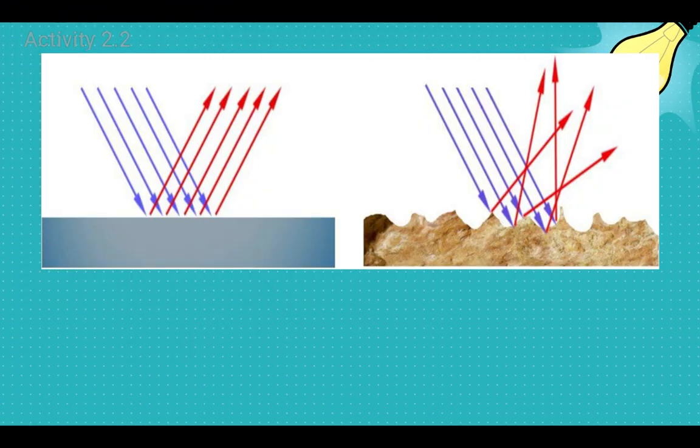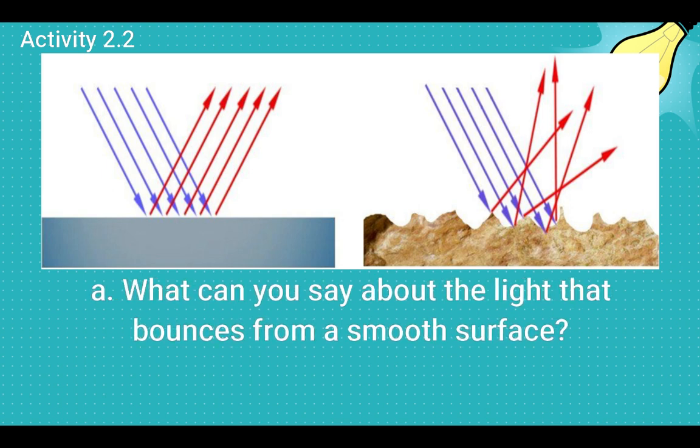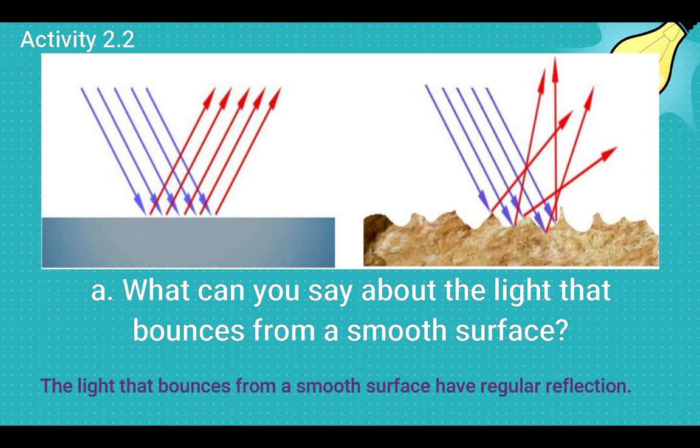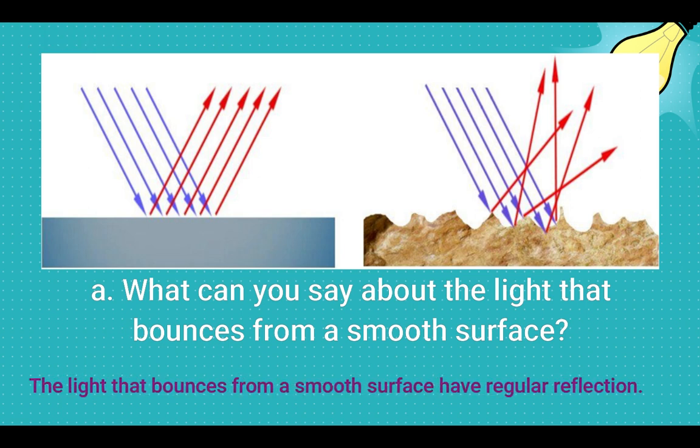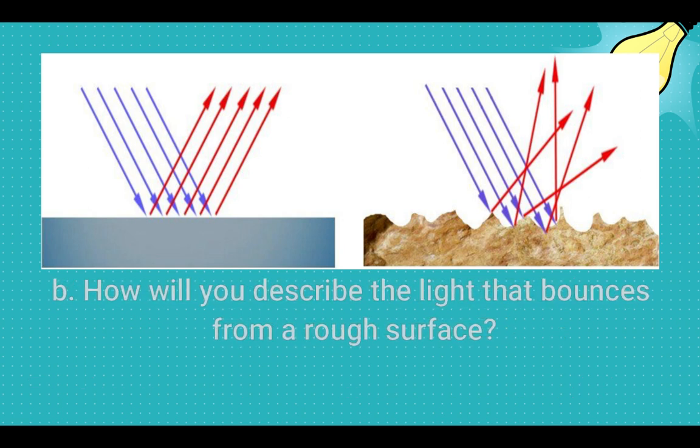Now for activity 2.2, analyze picture 2 and 3, then answer the guide questions below. Okay, what can you say about the light that bounces from the smooth surface? Right, the light that bounces from the smooth surface has regular reflection. How about B?